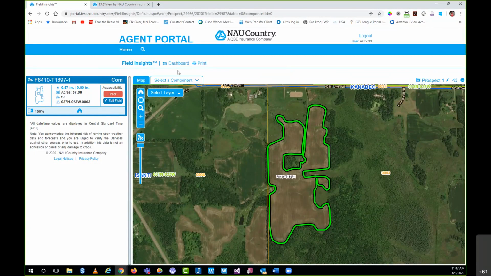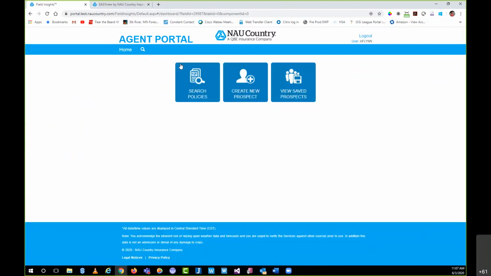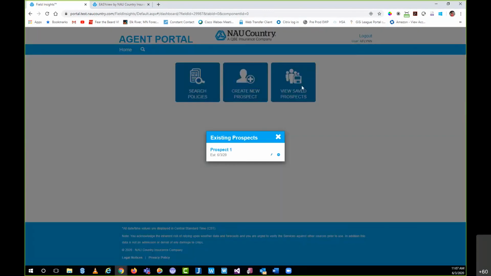If I want to go back, you can see here, here's the dashboard I referenced when we first initiated Field Insights from the beta agent portal. If I select that, you're going to see I get brought back here. And hopefully, there we go. You can see there's prospect 1, which we just created together. So you can use this and see the prospects you've made in the past. So again, just wanted to call that out.